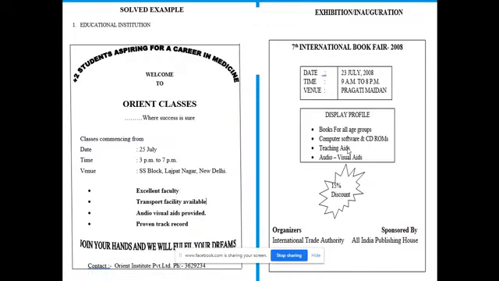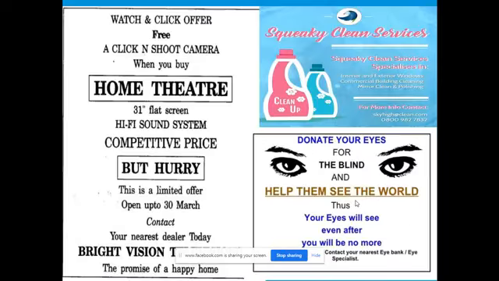So here are some solved examples in your study material. I have just copied and pasted it here. Educational institutes, for the classes: date, time, place. Some are for a coaching institute, and here it is a book fair. So you can see the information: date, time, place, organizers. This is compulsory. Organizers or whom to contact. That's very, very important in all advertisements, whether display or classified.